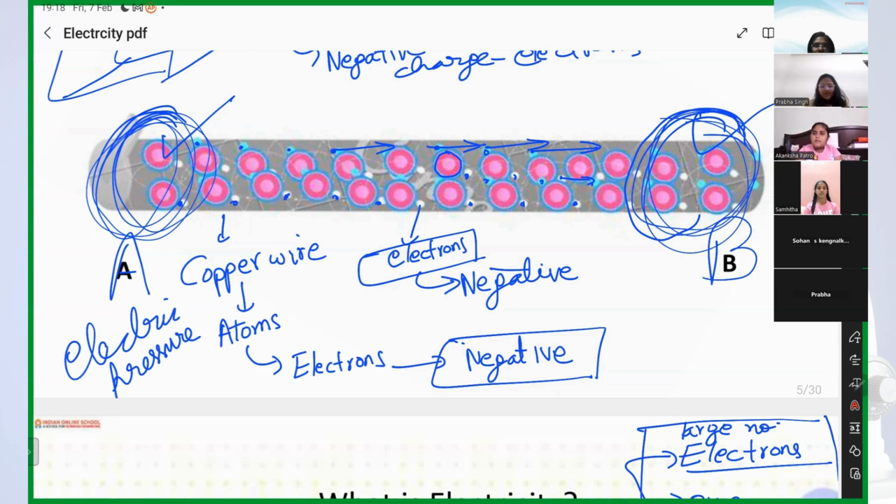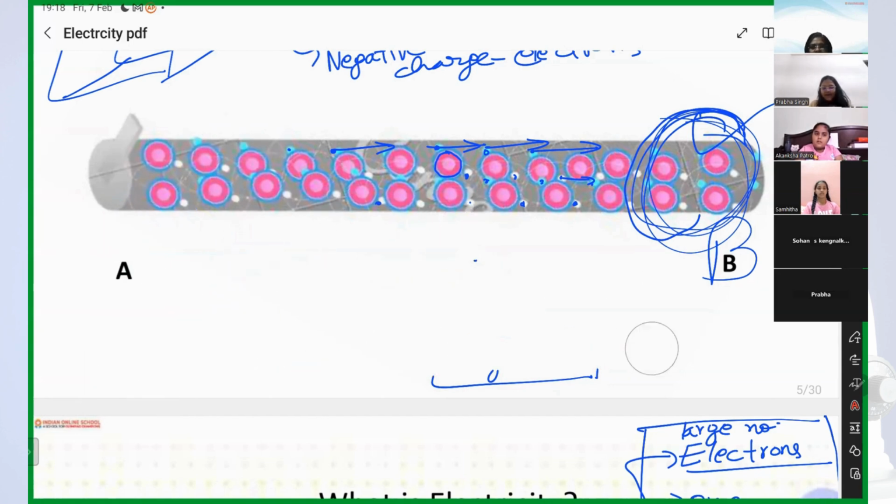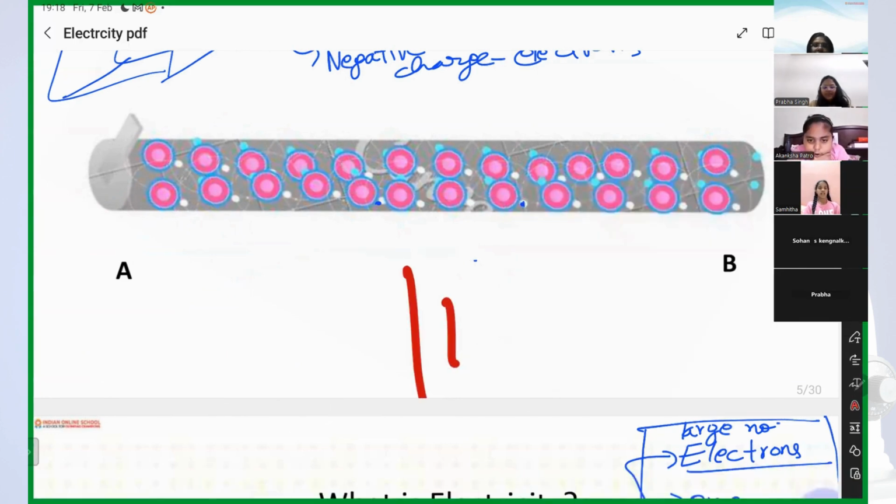No, guys, that is very easy. For that only we have cell. Right? What happens? This is the positive terminal and this is the negative terminal of the cell, right?